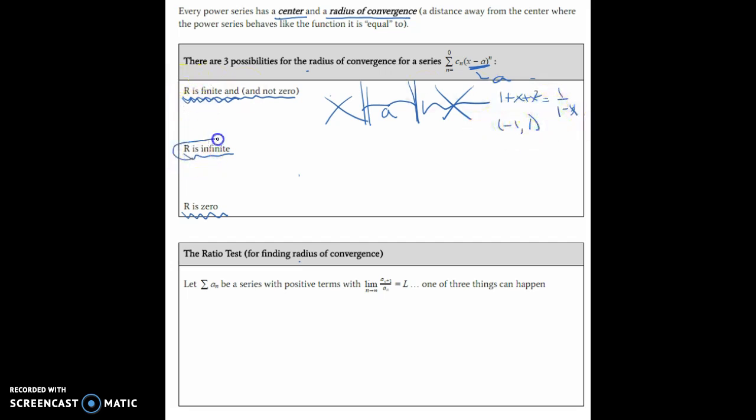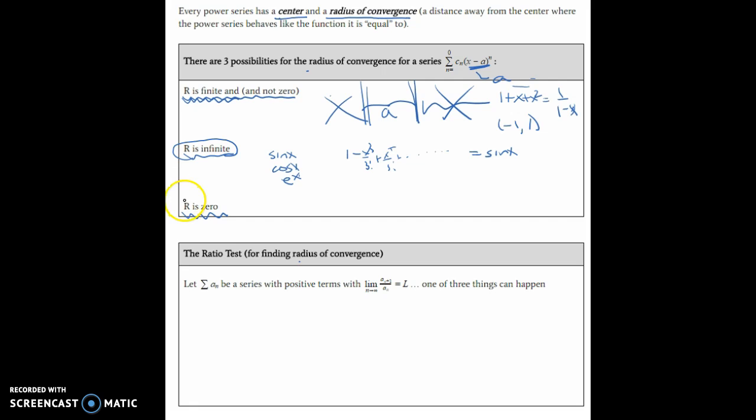Another possibility is that the radius is infinite. That means that no matter how far you go from the center, if you have your power series all the way to infinity, they are going to match up. We said in class that this is true for sine of x, cosine of x, and e to the x, but we never really explained why. But the fact is that if I take x minus x cubed over 3 factorial plus x to the fifth over 5 factorial, all the way out to infinity, it equals the sine of x no matter what x value you want to put in there.